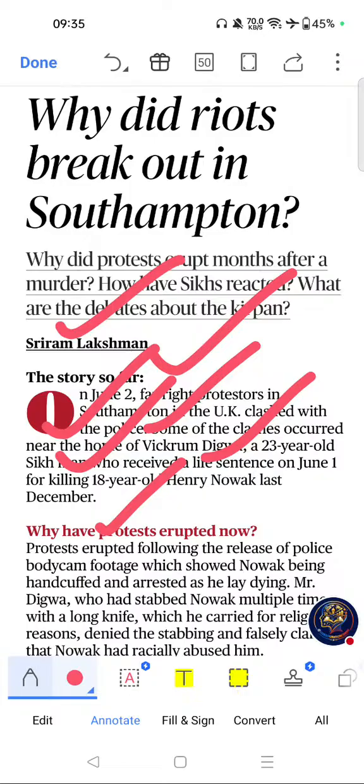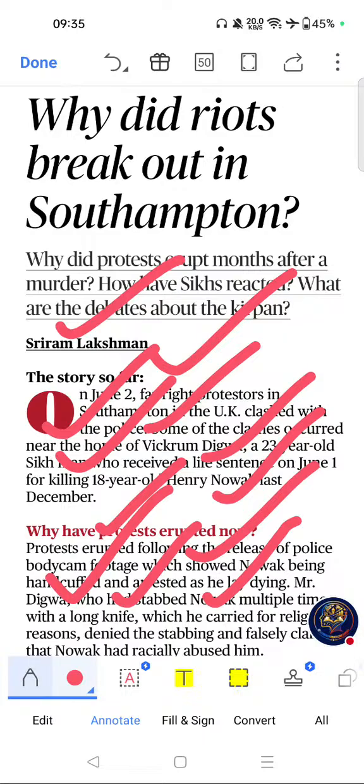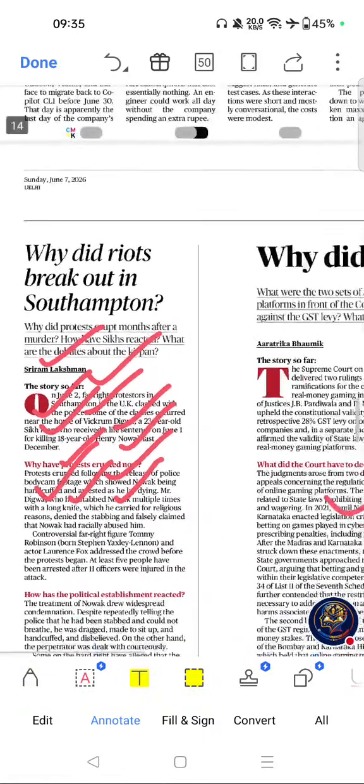Key themes are social cohesion, immigration, knife crime, far right politics, and community integration. Please go through this topic.